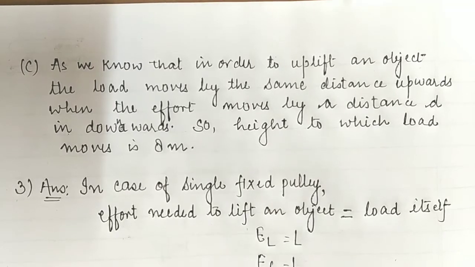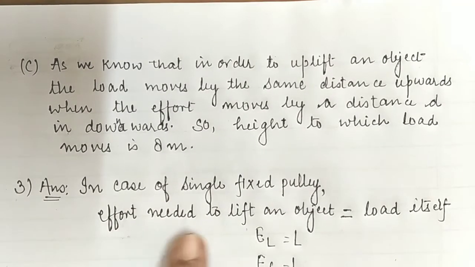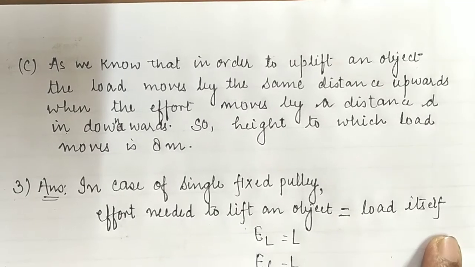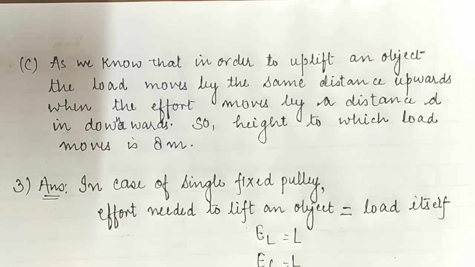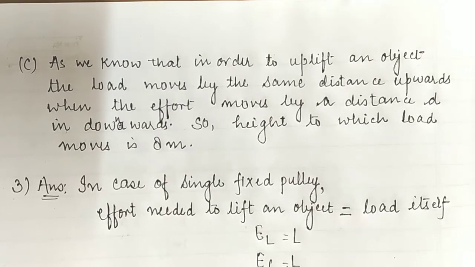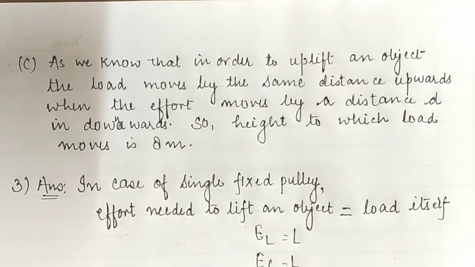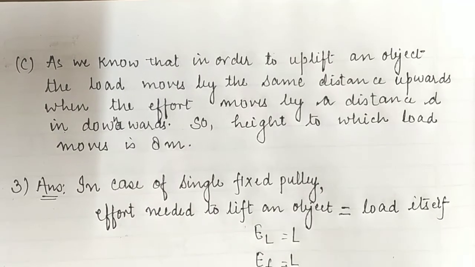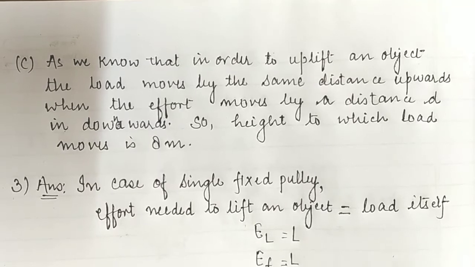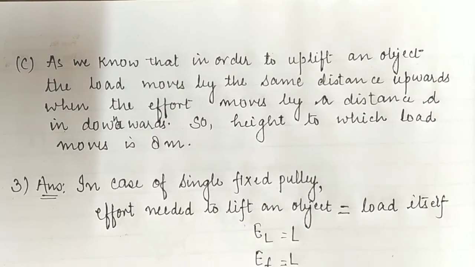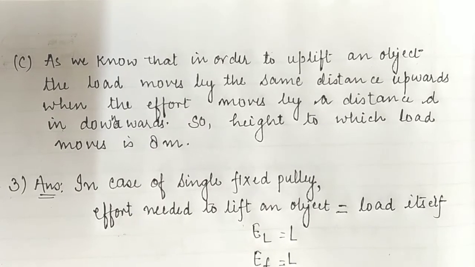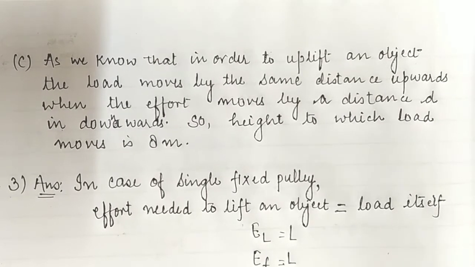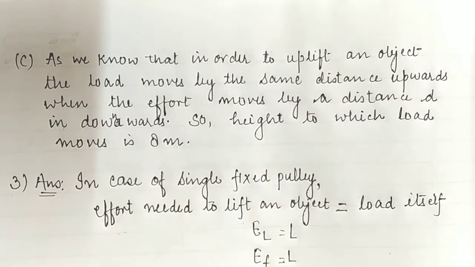Already it is written that for the fixed pulley the effort needed to lift an object should be equal to the load, that is L. And now we are going to calculate the effort needed for the movable pulley. So effort is equal to half of 50 kilogram force, which is given in the question. So it will be 25 kilogram force, the effort. Okay children.